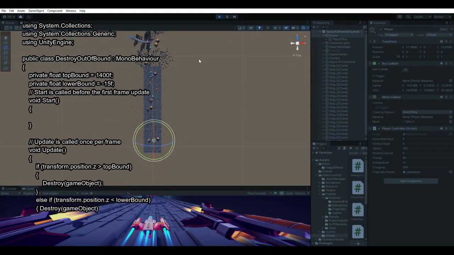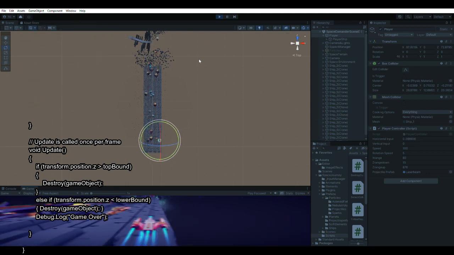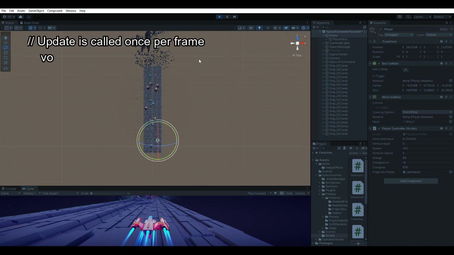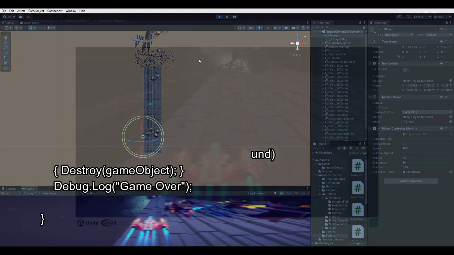The destroy out of bounds script deletes prefab game objects once they pass the top bound and lower bound values. The script prevents creating multiple copies of laser beams and enemy ships being duplicated inside the game.